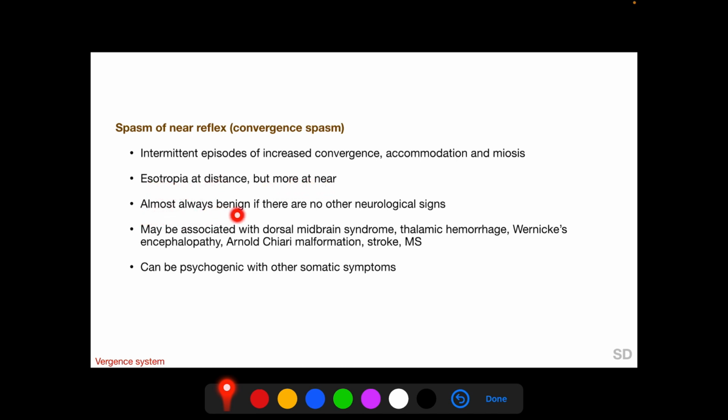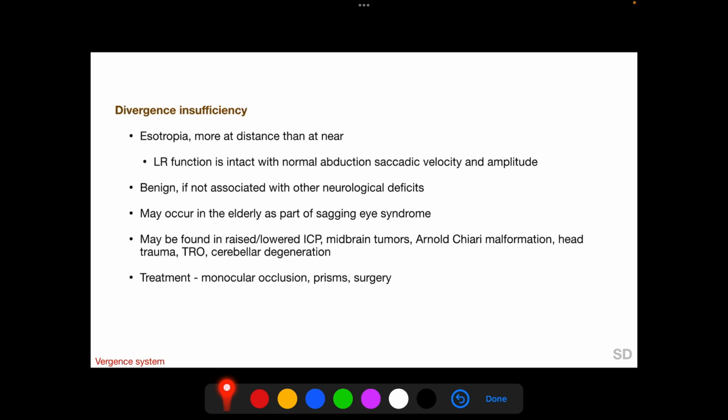It is almost always benign if there are no other neurological signs, but like convergence insufficiency, it may also be associated with neurological disorders like dorsal midbrain syndrome, thalamic hemorrhage, Wernicke's encephalopathy, Arnold-Chiari malformation, stroke and multiple sclerosis, and it can be psychogenic with other somatic symptoms. In divergence insufficiency, we get esotropia more at distance than at near. So in divergence insufficiency, the esotropia is more at distance, and in convergence spasm, the esotropia is more at near.